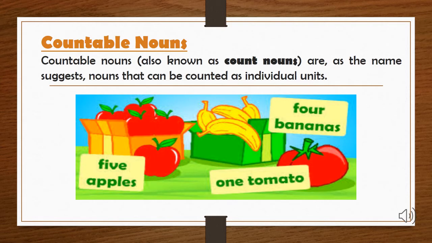Countable nouns. So, what are countable nouns? They are also called count nouns. And with this name, you now know that these are the nouns that can be counted as individual units. As you can see in the picture, there are 5 apples and 4 bananas and 1 tomato, and you can easily see them and count them on your fingertips.